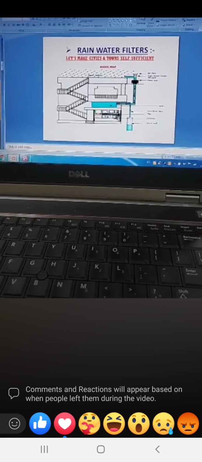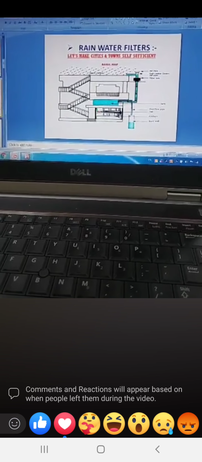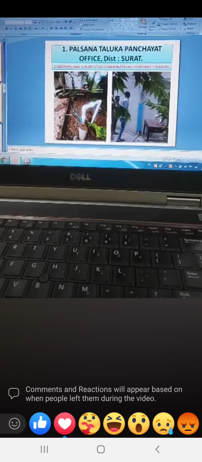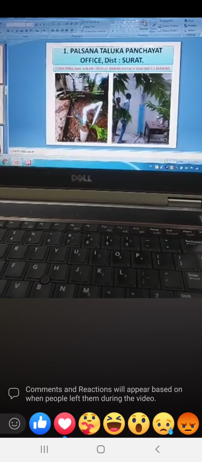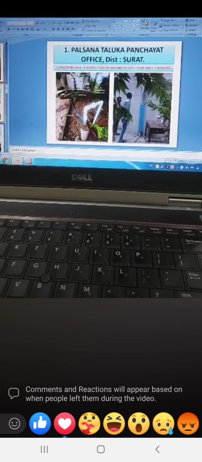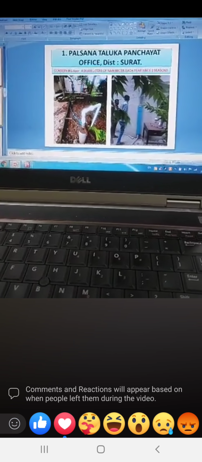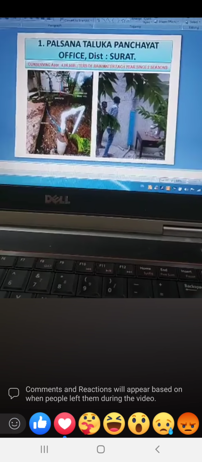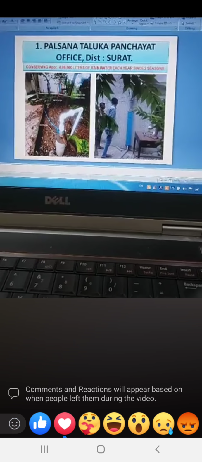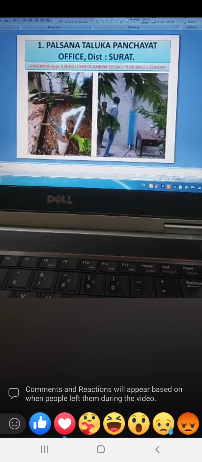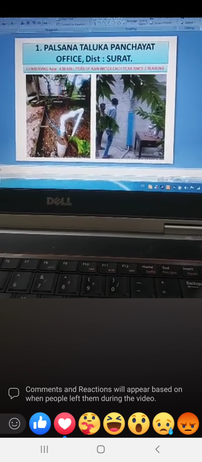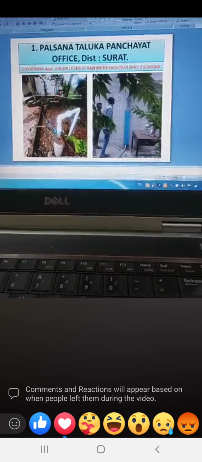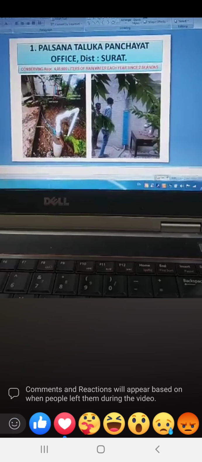We would be very happy to inform you that we, Rainwater Management, are the only company whose developed filters are accepted, recommended and used by government. Here in this picture you can see this harvesting system, this filter installed at Palsana Taluka Panchayat, district Surat, which is a government office where we have installed a rainwater harvesting system.